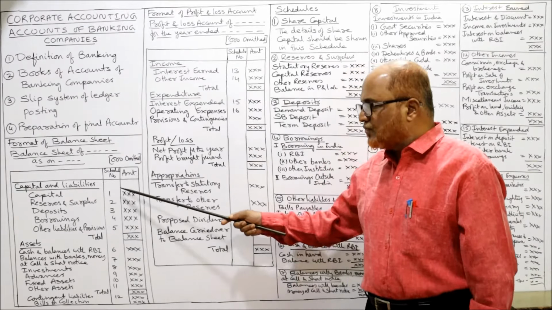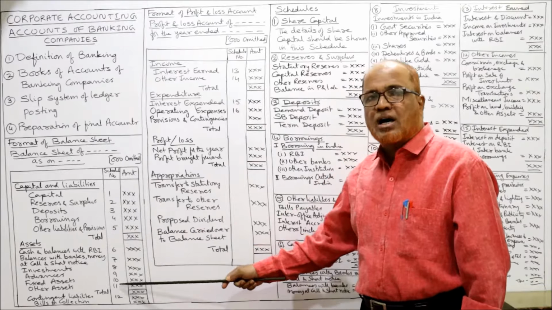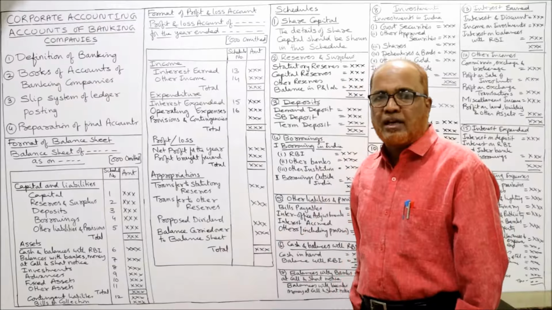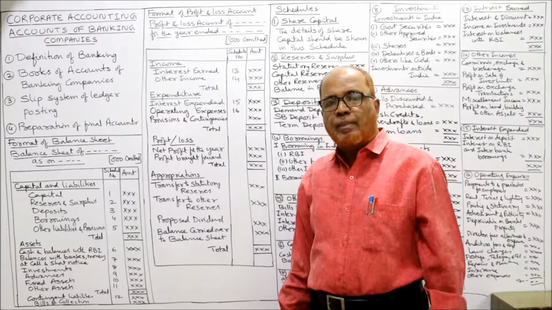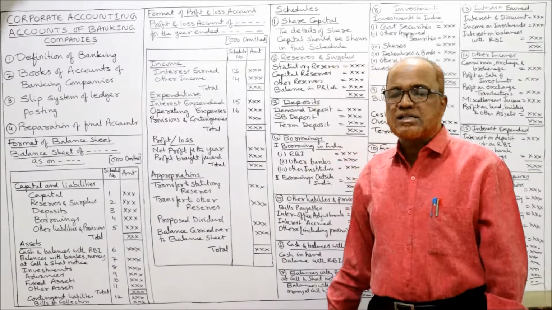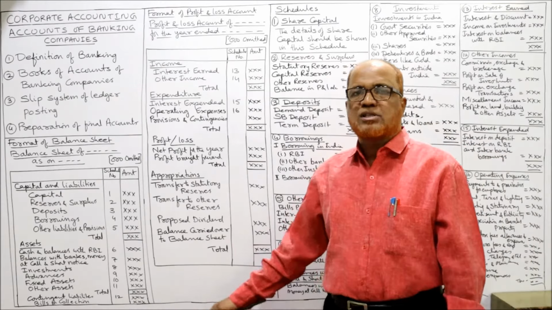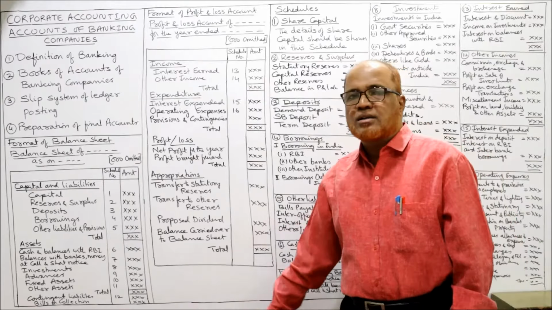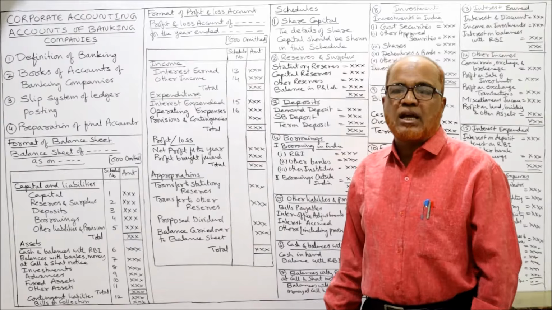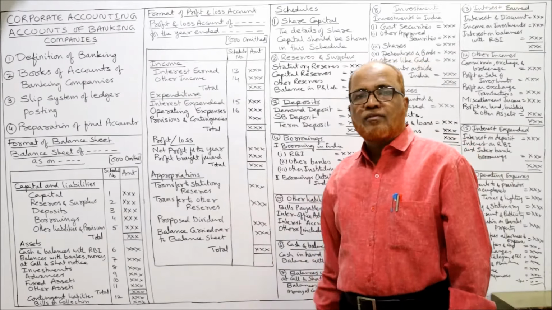So schedules 1 to 5 are there in capital and liabilities. From 6 to 11 schedules are there under the assets. Now the total of liabilities and assets must be equal. And below the total, below the balance sheet, 2 more items will be taken: contingent liabilities, that is schedule number 12, and bills for collection. No schedule for bills for collection. But these 2 items are below the balance sheet. They will not come in the total. It is just information provided. Right? So this is the format of the balance sheet.